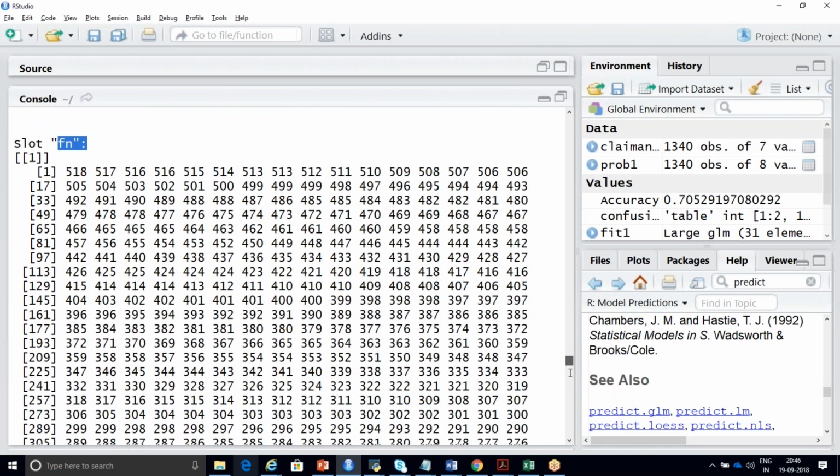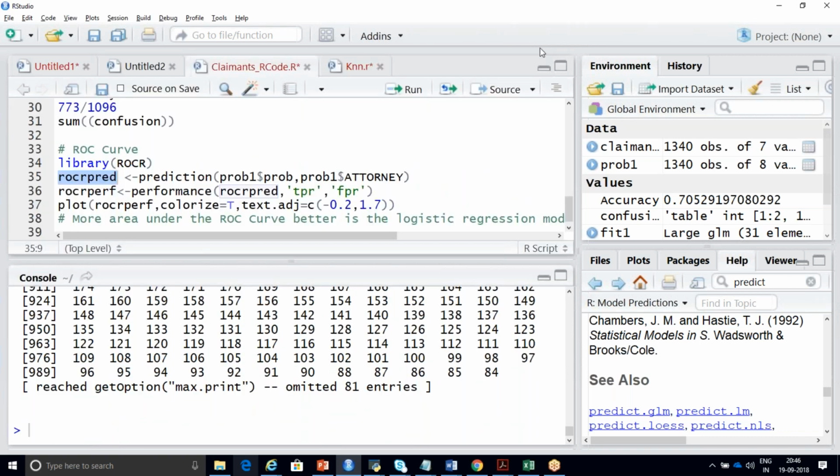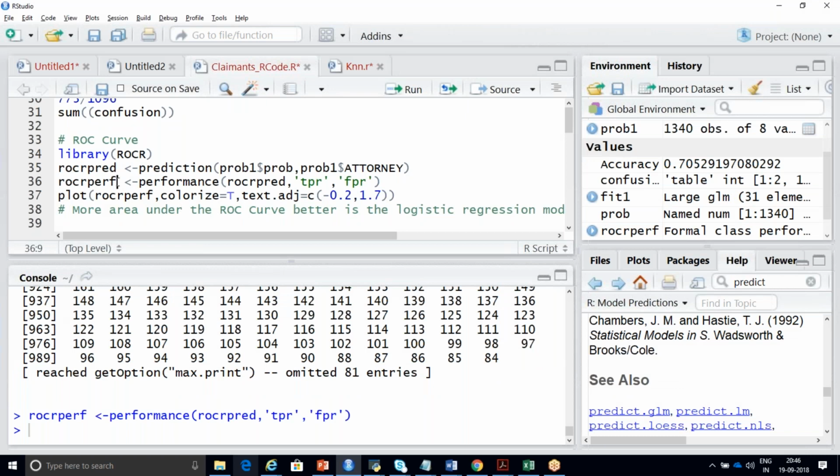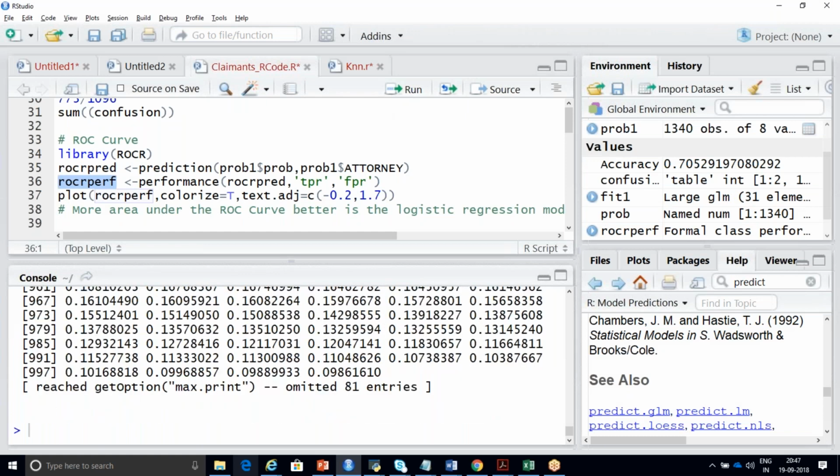Just explain to me about your ROC curve. Just do some research on the ROC curve, how it looks. So I'm going to check the performance of this with ROCR. I'm going to pass here, and TPR is nothing but my true positive rate, and FPR is nothing but my false positive rate. Just pass those two values and build with respect to my ROCR performance. If you just run this ROCR performance, it is again going to give you some values like this. You need not worry about all these things. Forget about all these things.